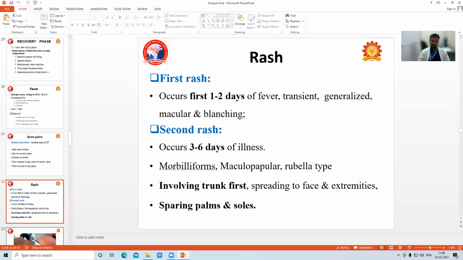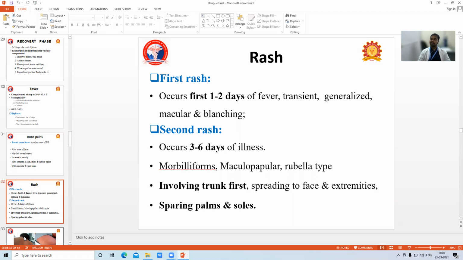Anybody knows? What is the mnemonic? Very sick patients must take double A.